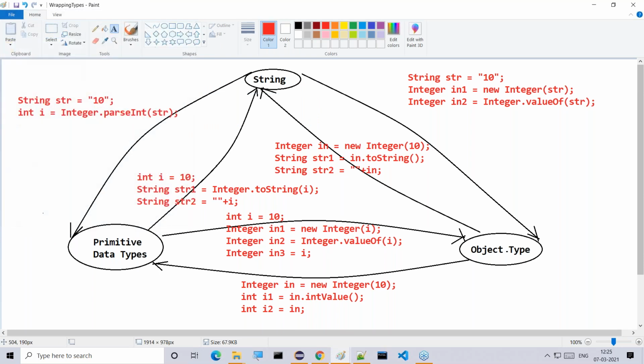Right, sir, almost all the conversions we completed. Nearly 6 types of conversions which wrapper classes offer. All the 6 types of conversions we completed. What are these 6 types? Primitive type to object type and object type to primitive data type. String type to object type and object type to string. Next one, primitive type to string type and string type to primitive data type. So these are overall the conversions we are able to perform by using wrapper classes. That's it. This is the intention of wrapper classes and these are the various possibilities with them.